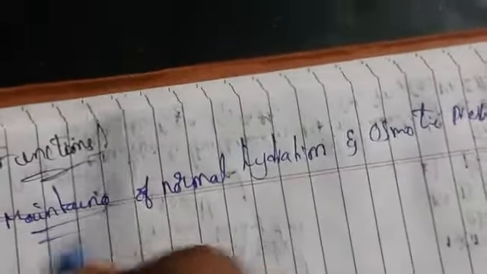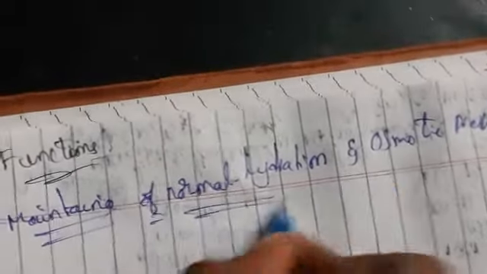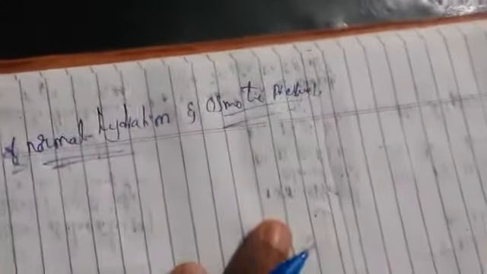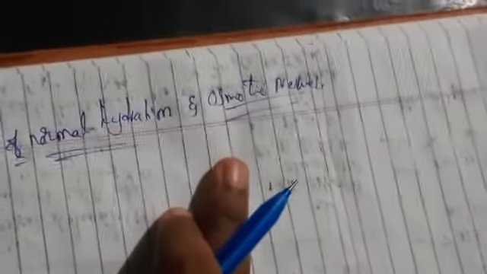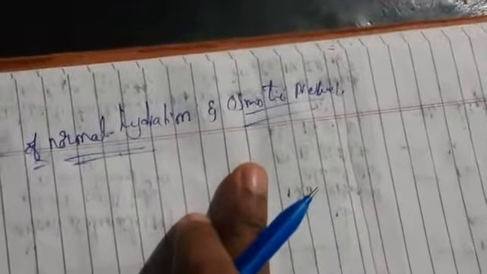The first function is what here? Maintenance of normal hydration and osmotic pressure. So osmotic pressure is nothing but what here? The pressure which is required, the extra pressure which is required to stop osmosis, we call it osmotic pressure.